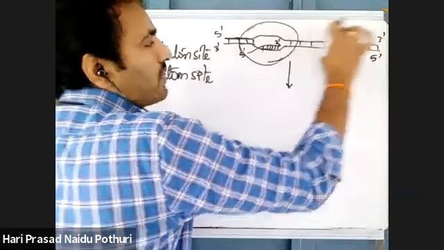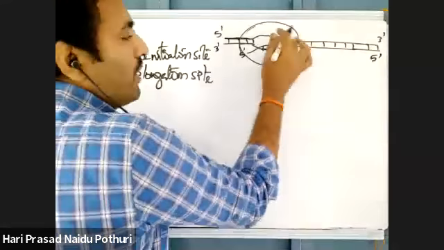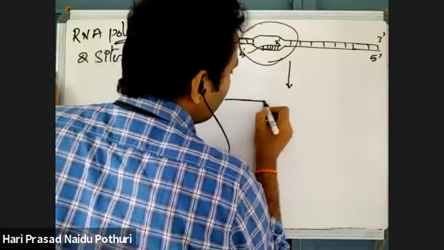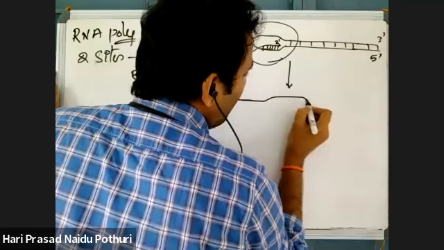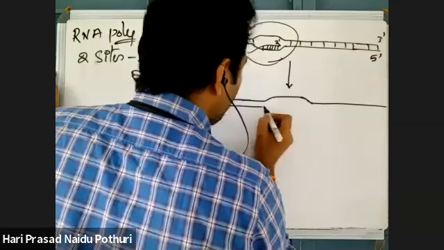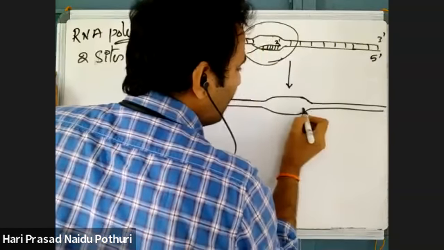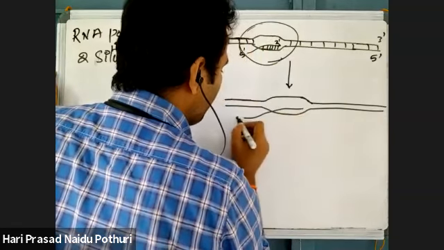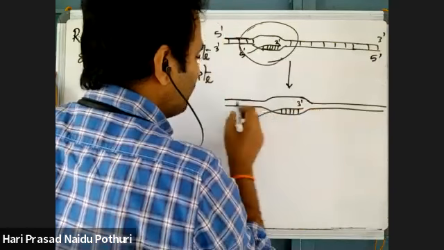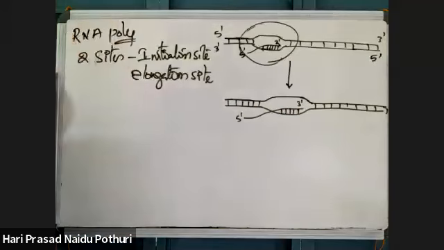Once there is opening of double-stranded DNA into single strands, there is synthesis of new RNA molecules. So the length of the RNA chain will be increased, elongated.